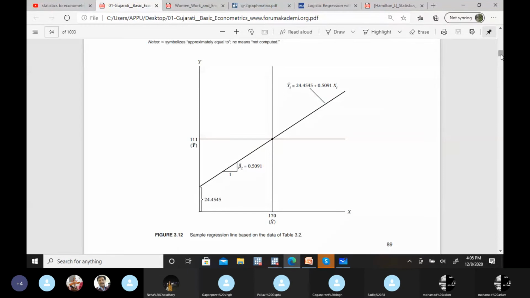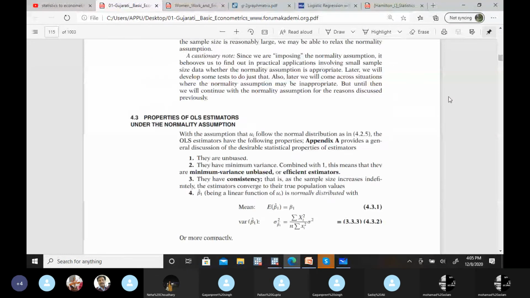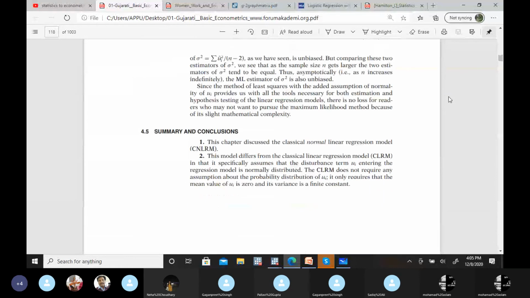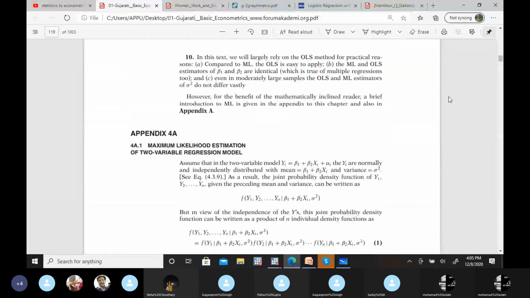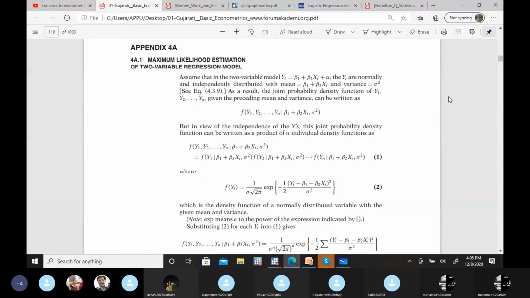Has anyone of you ever done this MLE method? Yeah, in the appendix it's given. Okay, so this is a different thing from the OLS methodology.